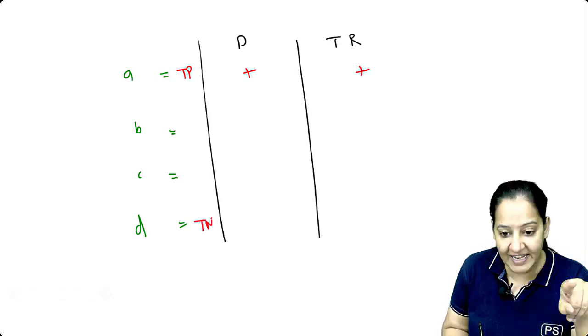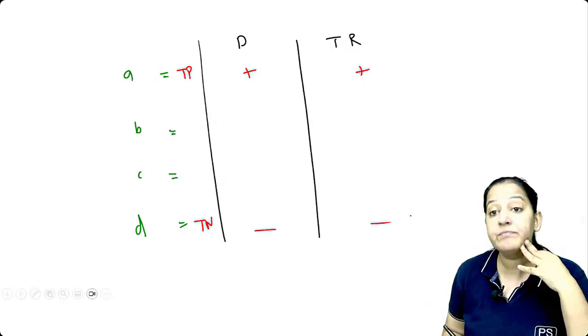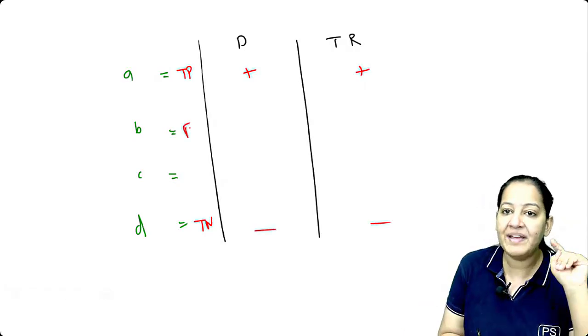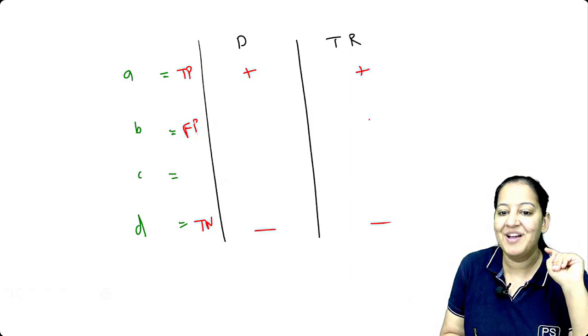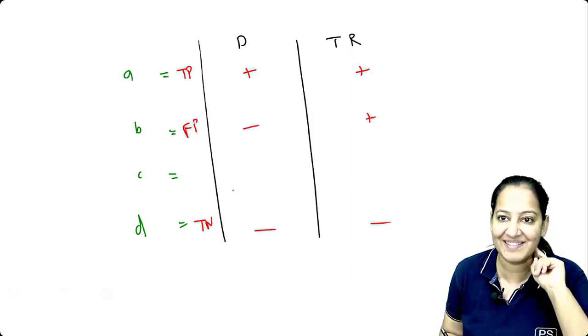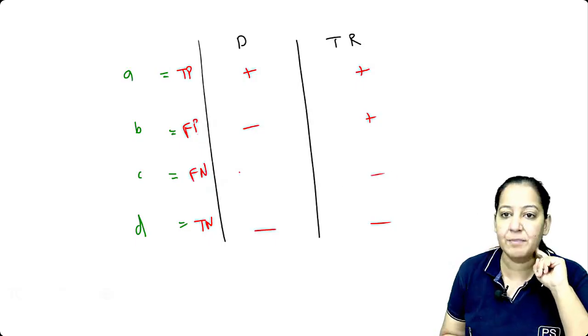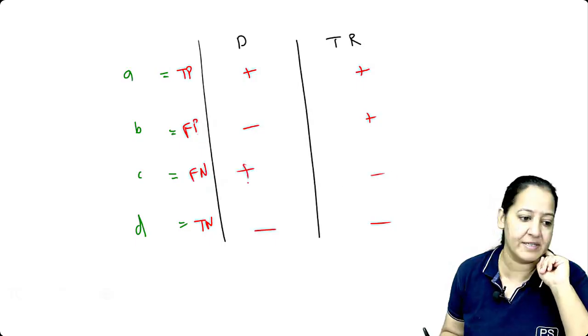D are true negatives, very simple. No disease, test result is also negative. What about B? They are false positives. False positive means the test result is positive, but falsely positive; actually, they don't have the disease. And C are false negatives. The test result is negative, but it's falsely negative; actually, they have the disease.